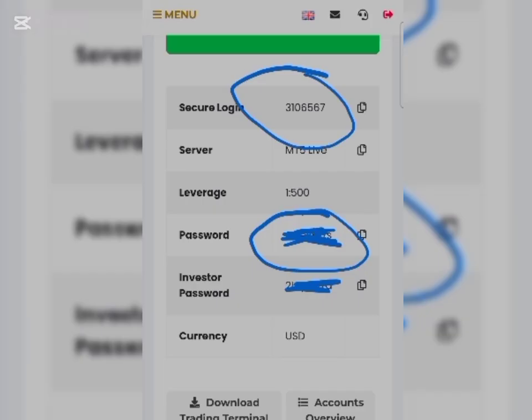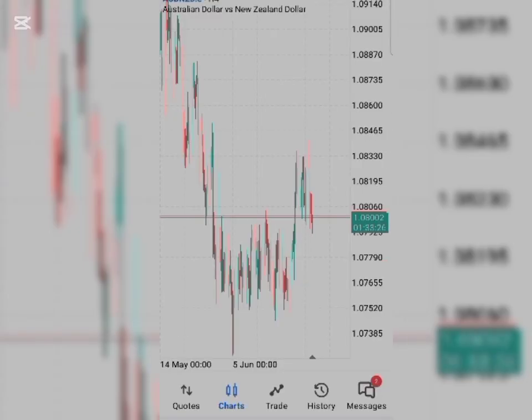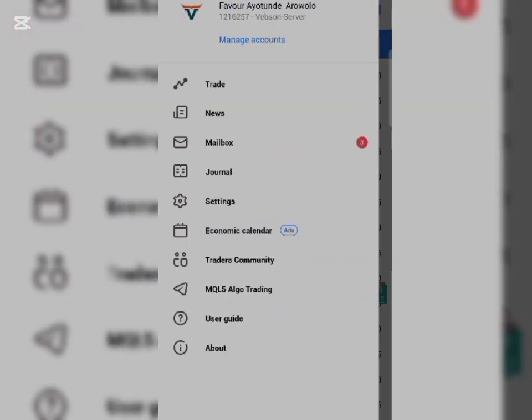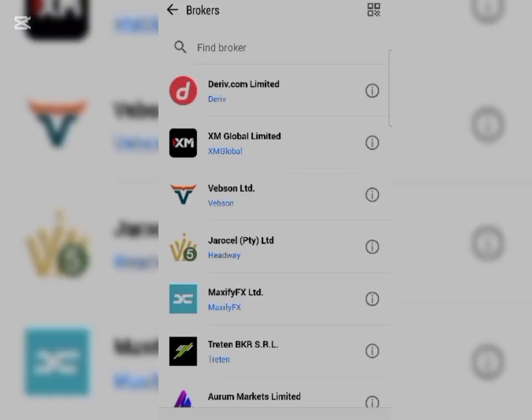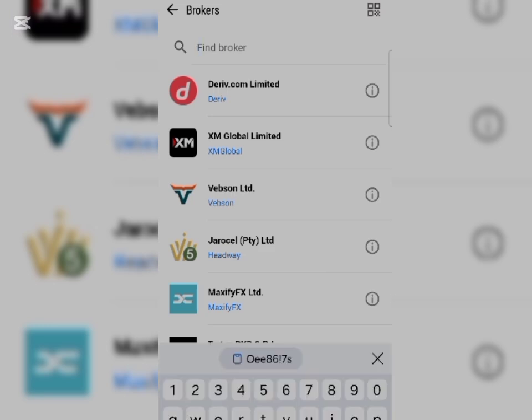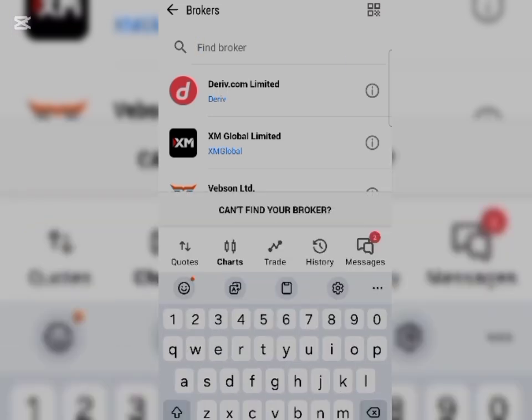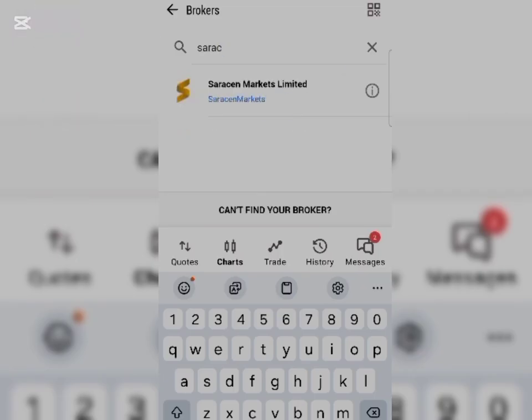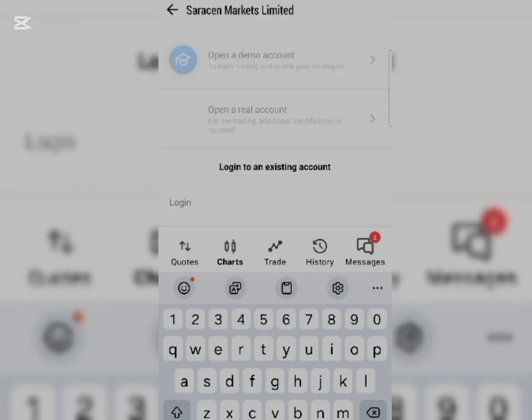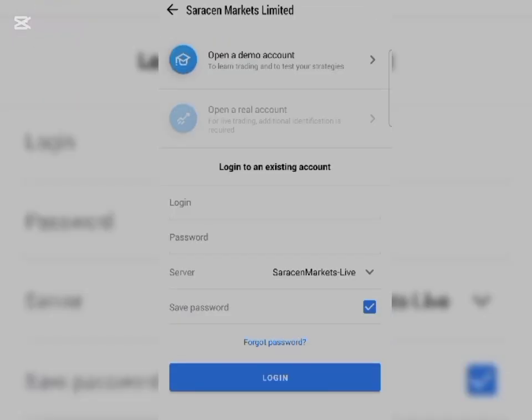And for those of you that don't know how to open the MetaTrader 5, I'll be showing you. After getting to your MetaTrader 5, you click on manage account, click on the plus sign to search for the name of the broker, which is Saracen Market. As you can see on the screen, Saracen Market. You click on it. Then you go ahead to add in your login details. Then as you can see, the server is Saracen Market Live.